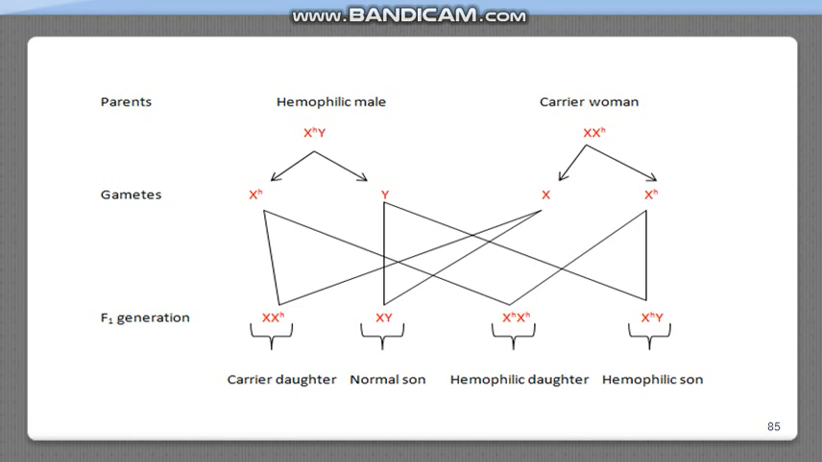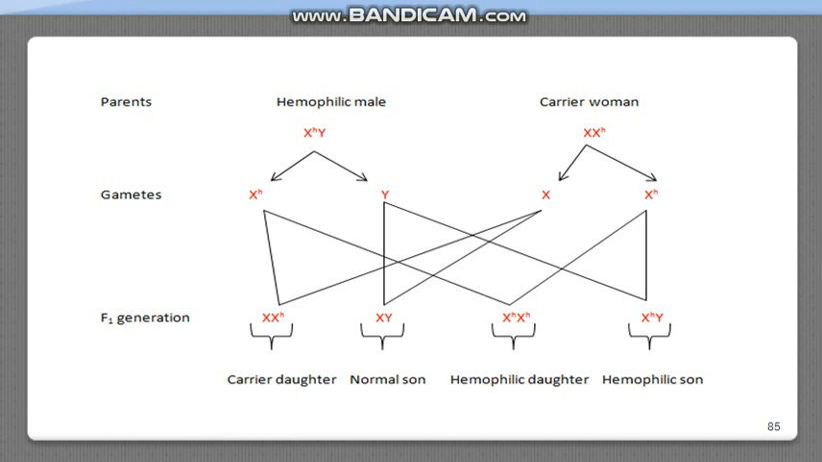But here is a point: a hemophilic daughter cannot be produced, because this homozygous condition for the gene for hemophilia on both the X chromosomes in females is not viable. So such daughters cannot survive and they are aborted before birth. So this is the result of the third cross.